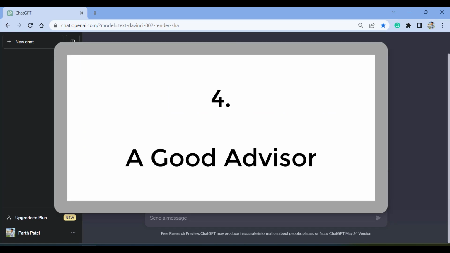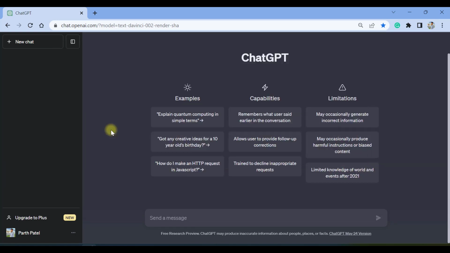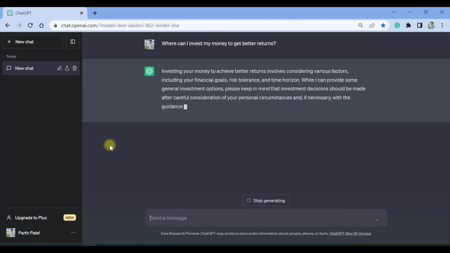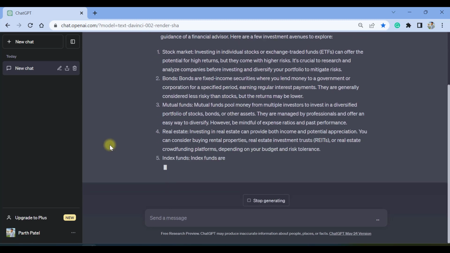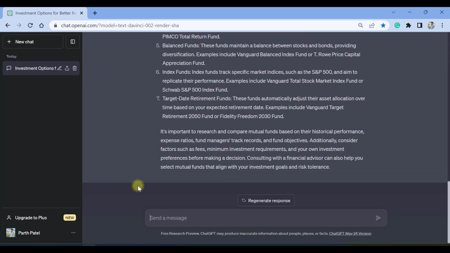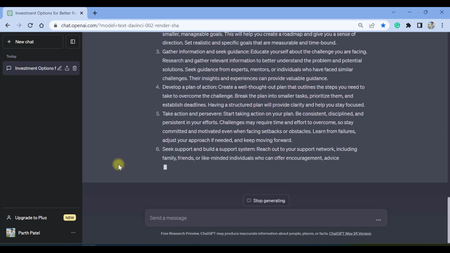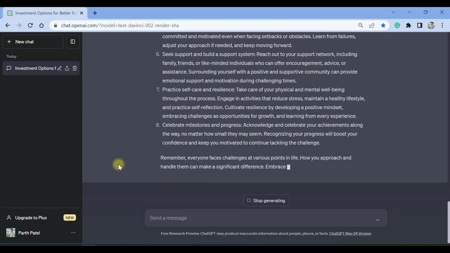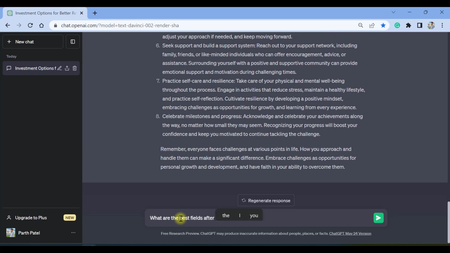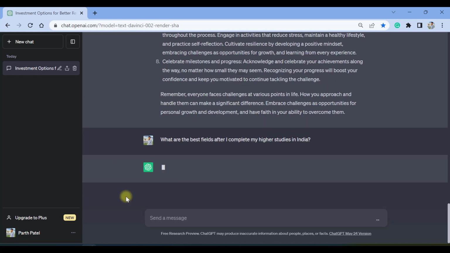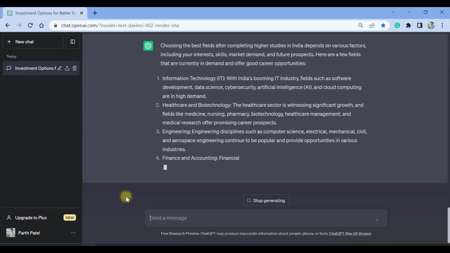ChatGPT can even be your advisor. You can take advice from ChatGPT like from a friend. For example, you can take advice about your investments and it can give you various ideas where you can invest. You can even ask ChatGPT how to tackle some problems. You can define it very granularly and it can give you precise answers, whichever is relevant according to your situation. It can even advise on your career paths after you pass certain exams.